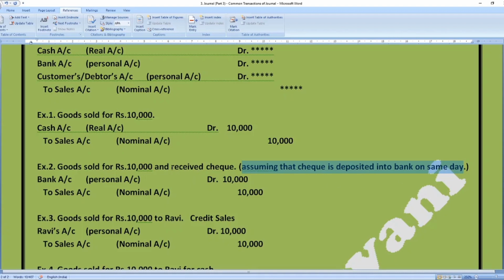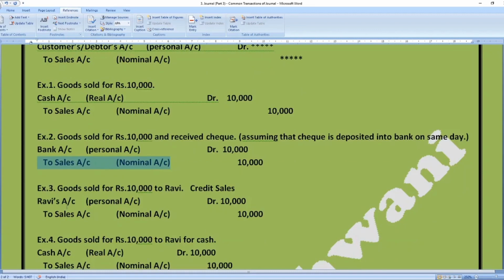Goods sold for rupees 10,000 and received a check, and we are assuming that the check has been deposited into the bank on the same day. So our bank will receive the amount. Therefore, bank being the receiver, the bank account will be debited and the sales account will be credited, being a nominal account, income for the business. Okay.